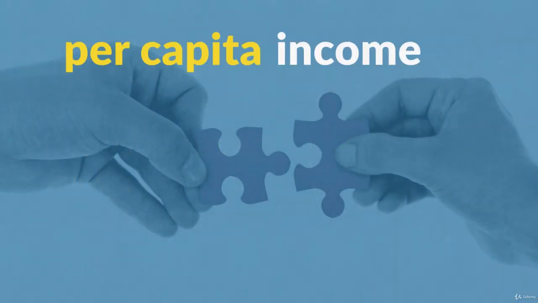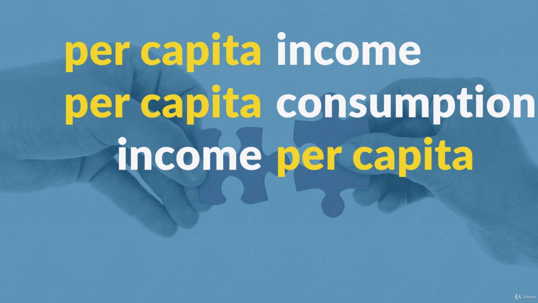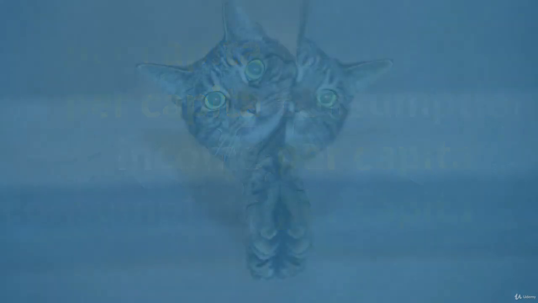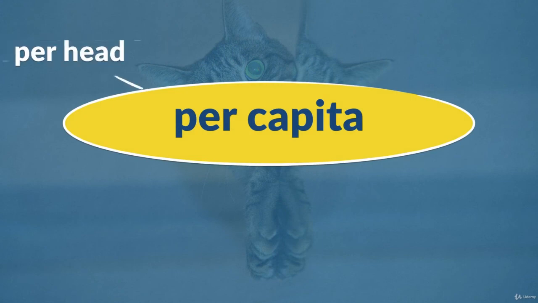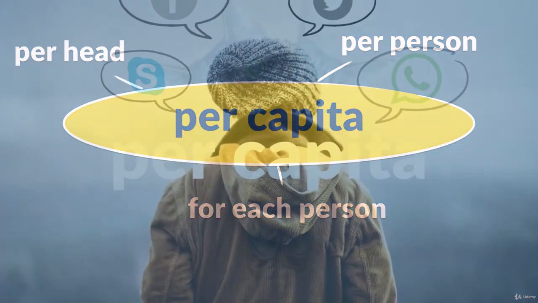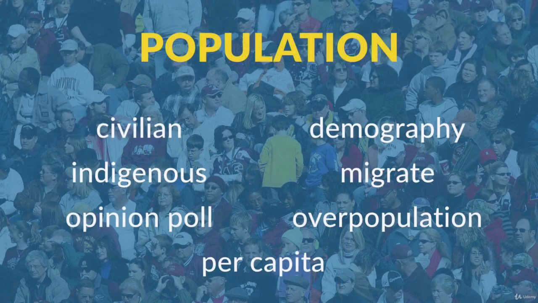Some common collocations: we talk about per capita income, per capita consumption, income per capita, consumption per capita. Some synonyms: per head, per person, or for each person. So per capita. So those are your 7 words.